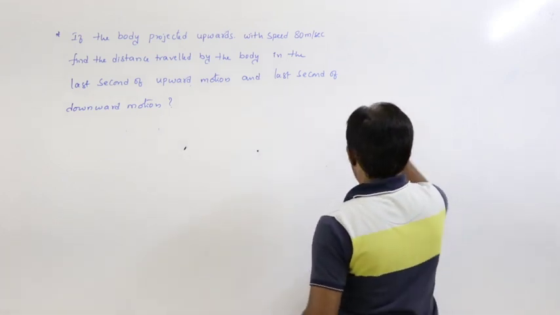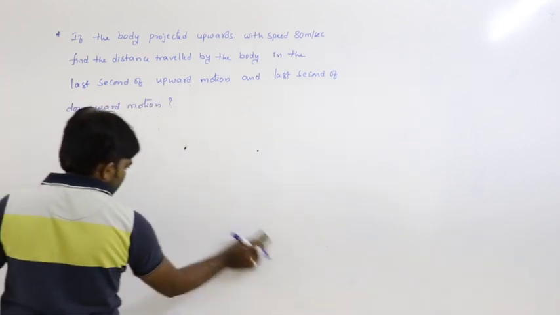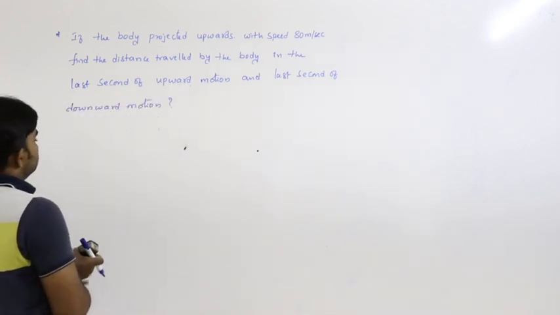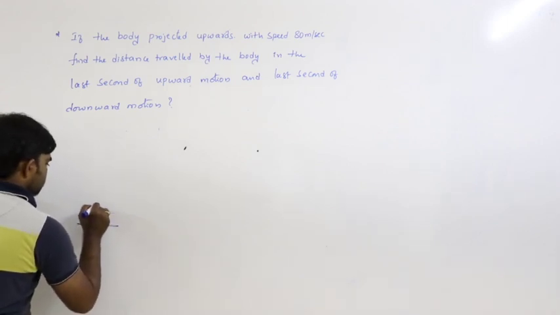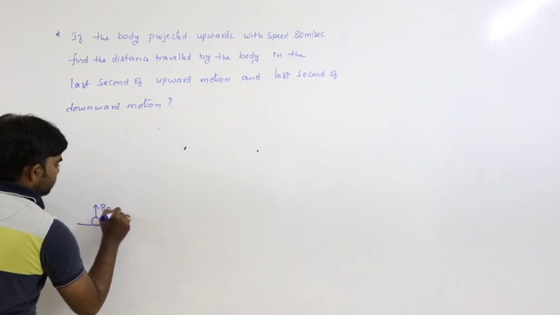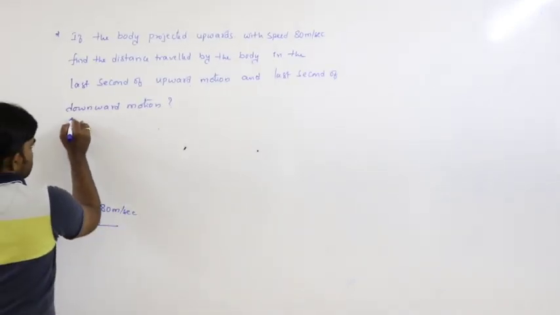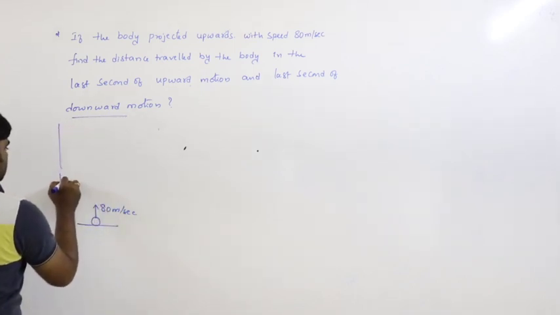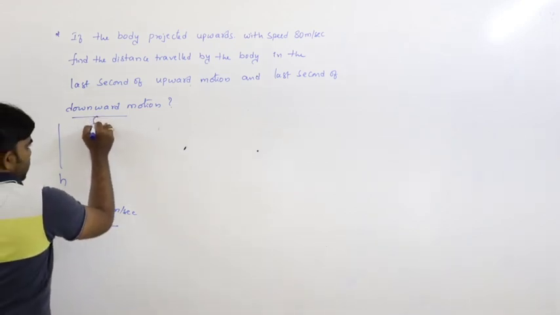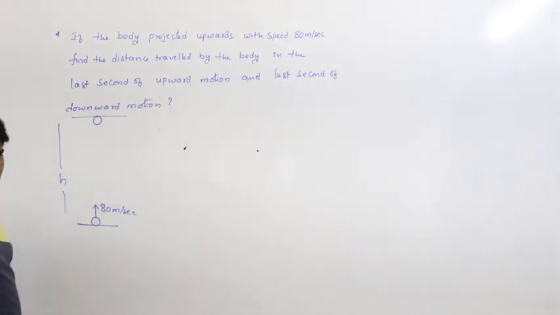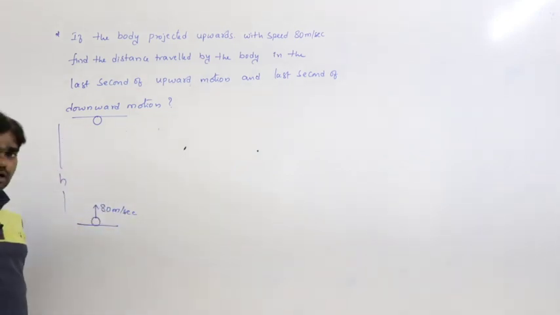How can we calculate this? Here the condition is the body is projected upwards with velocity 80 meters per second. It reaches the maximum height after a certain time, that is the time of ascent, and again reaches the ground.